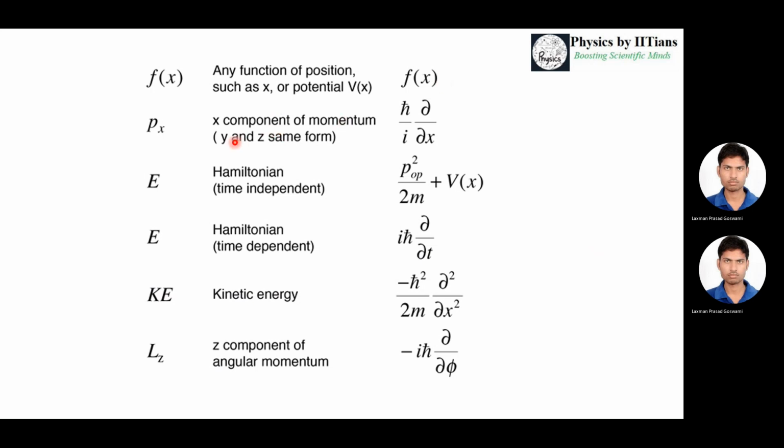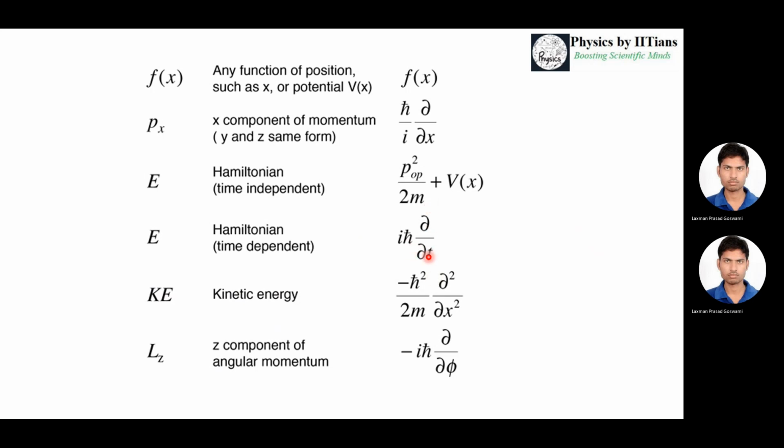If we consider momentum, how do we represent it? We represent the quantum mechanical operator for momentum as minus i h cross del by del x, or we can write it as h cross by i del by del x. So this momentum is directly related to the first derivative, del by del x. And if you consider the energy, that is the Hamiltonian, if it is time independent, it can be P square by 2m plus V of x. And if you consider the time dependent energy, it is i h cross del by del t.